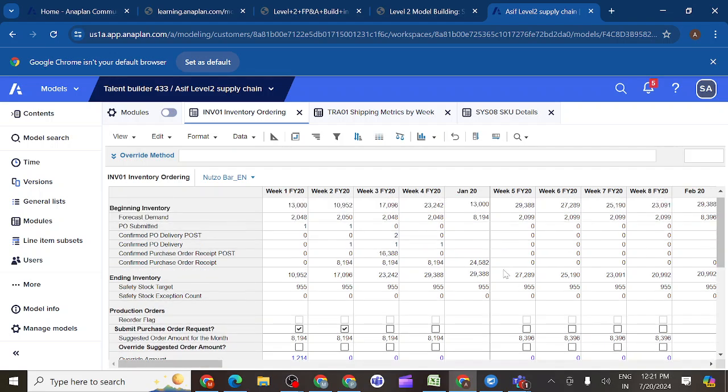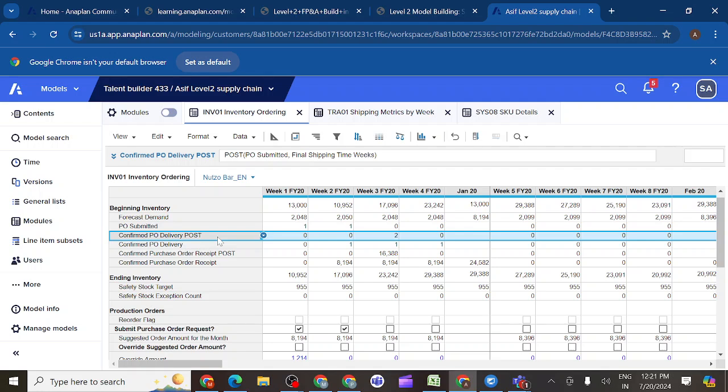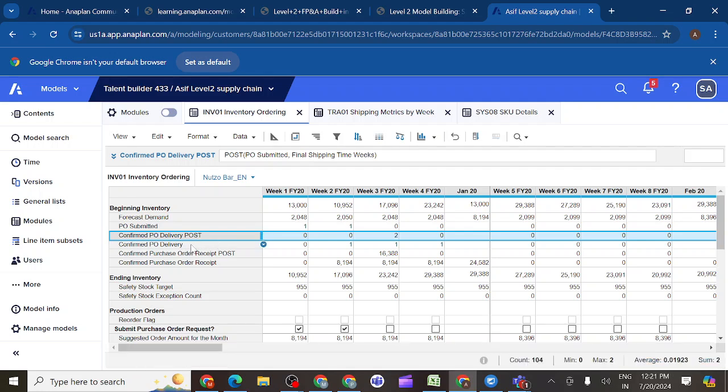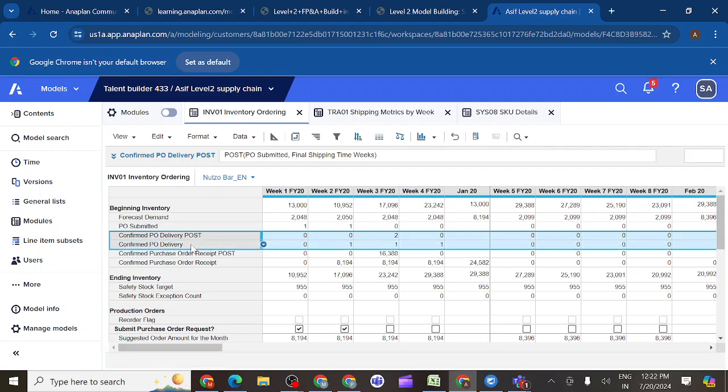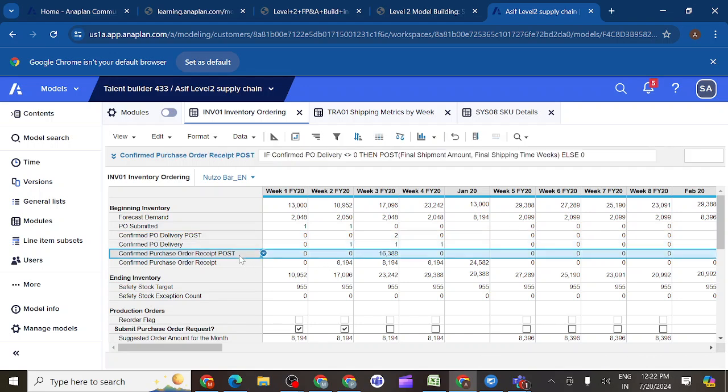You can see here, what is the difference we are getting for the PO delivery, confirm PO with the post and this one? You can see here we are getting 1, 2, 1 and day 1 here. Why am I getting 2 here? So it is adding 1 plus 1, here 2. Yeah, in the prior period it is added. That period it is adding, and here also the value you can see with post.